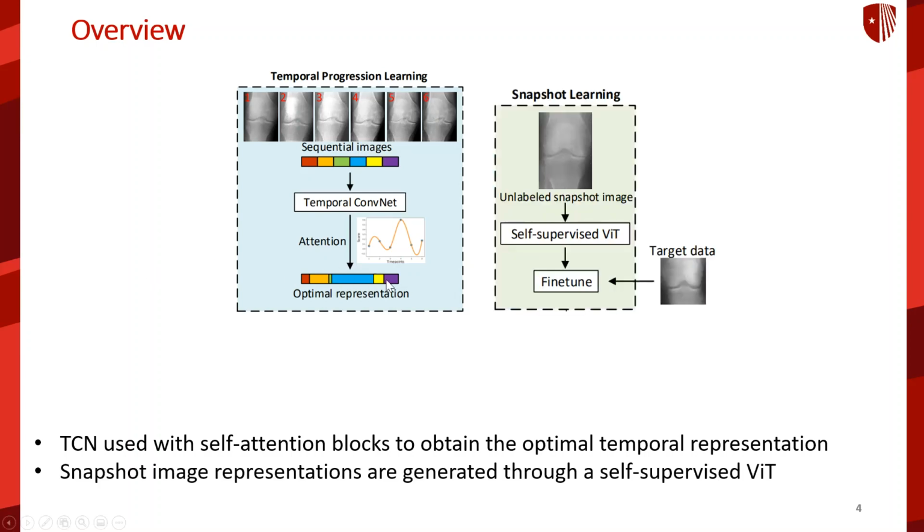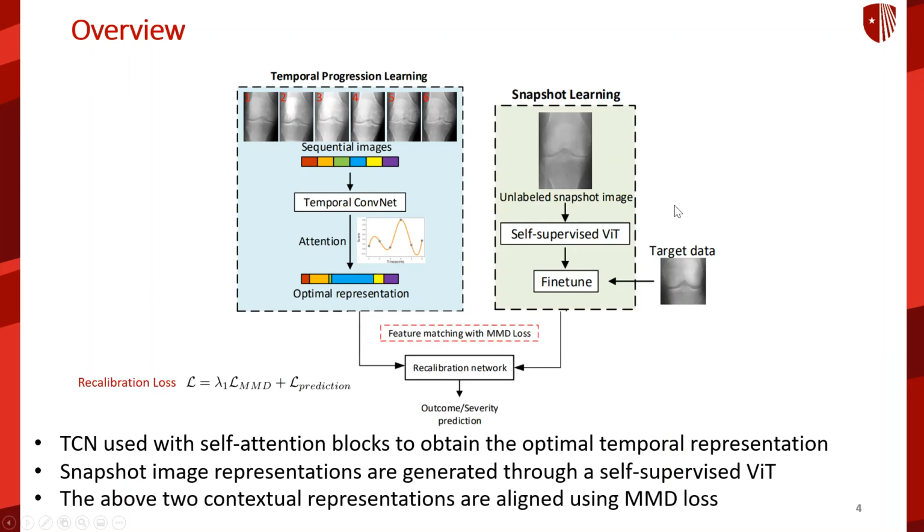Next, the snapshot image features were generated using a vision transformer that was pre-trained in a self-supervised manner on an unlabeled cohort of snapshot images. Finally, a multilayer perceptron was used as a recalibration network to match the feature distributions between the two contexts. It was trained on target snapshot data and in the process exploited frozen temporal features through MMD loss or maximum mean discrepancy loss. However, in the inference phase, temporal data was not available and the network inferred predictions solely from snapshot images.